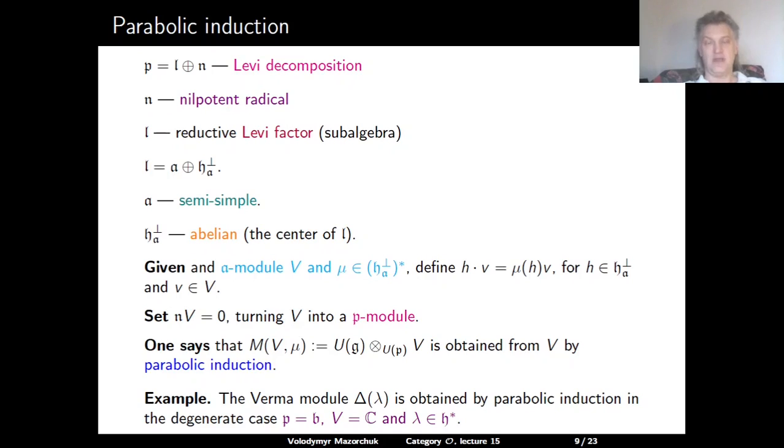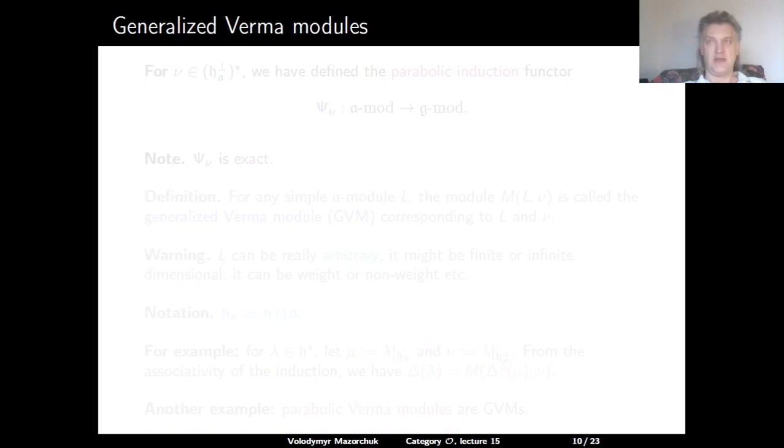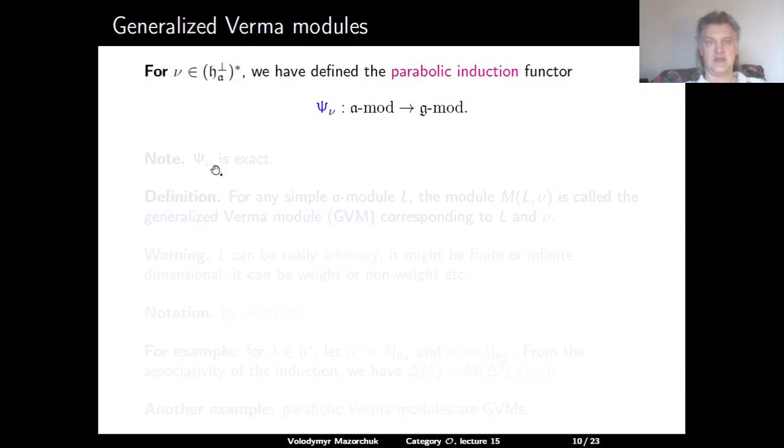So for example, we can view Verma modules as obtained by parabolic induction from the degenerate case, where P is the Borel subalgebra B, V is a one-dimensional module, and lambda is an element in H star. More generally, we can define G modules which are called generalized Verma modules. If we take any weight nu in the dual space to HA orthogonal, then the construction on the previous slide defines a parabolic induction functor psi nu from A mod to G mod.